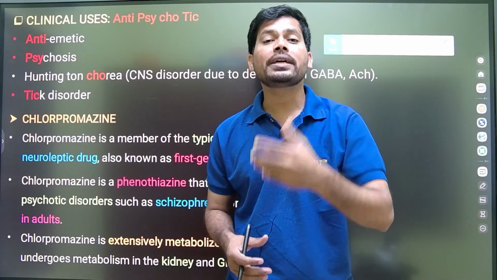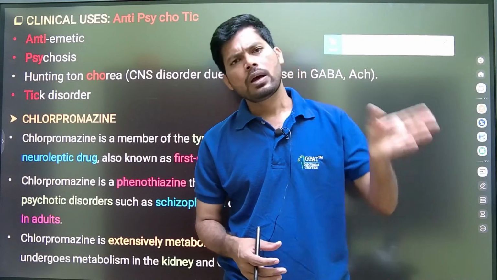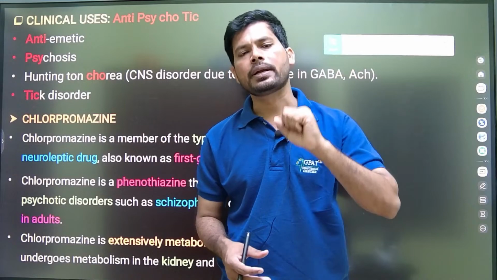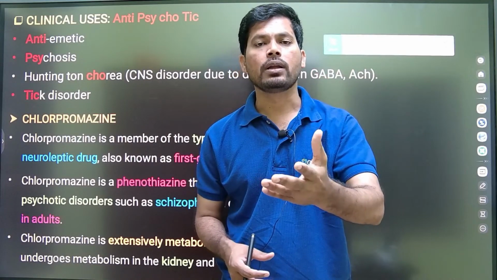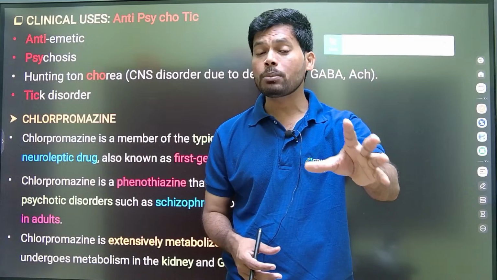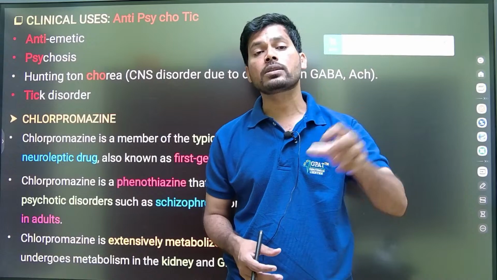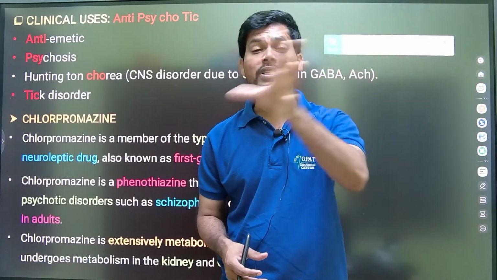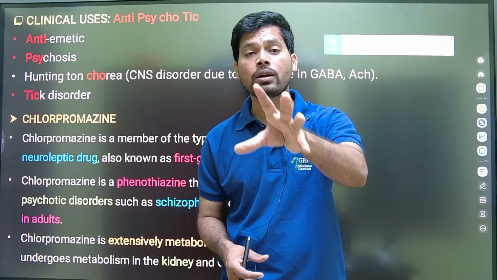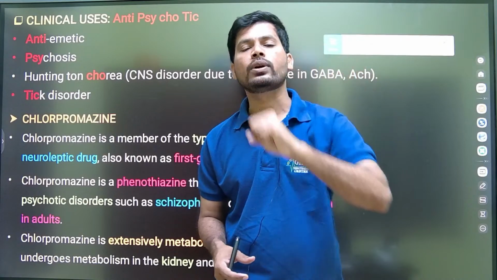First generation antipsychotics are also known as typical antipsychotics. Second generation are atypical. So regarding the mechanism, first generation mainly focus on dopamine receptor blocking, especially type 2 dopamine receptors in the mesolimbic system. Coming to the second generation, they focus on both dopamine as well as serotonin receptors.